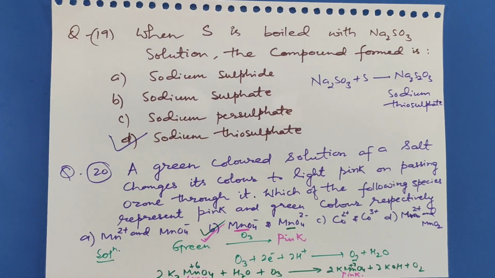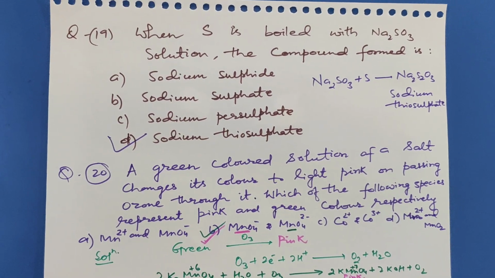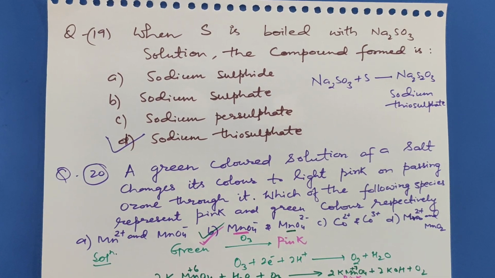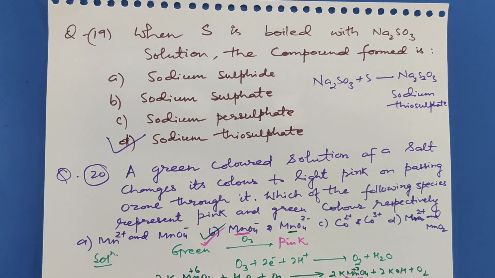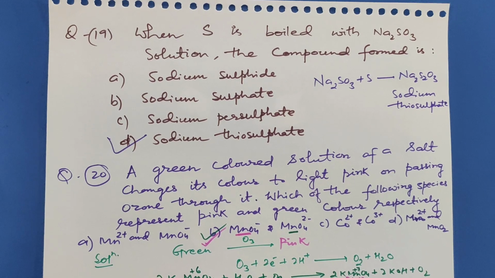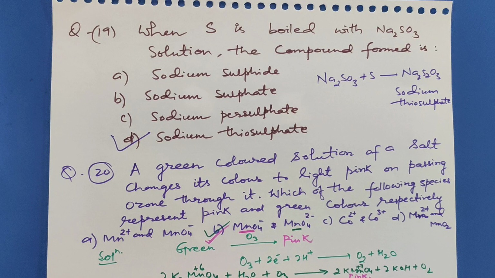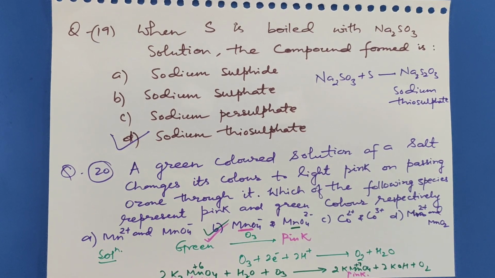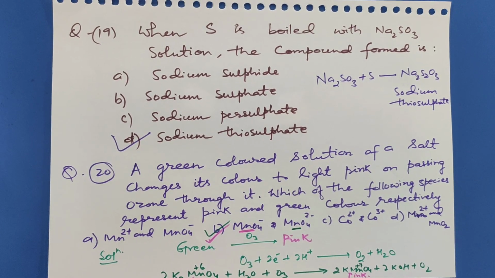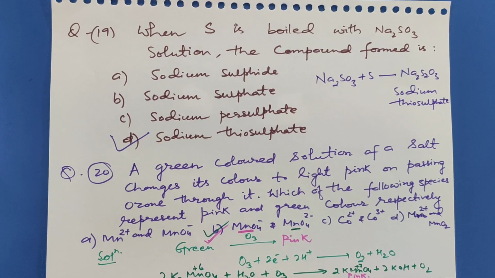Question number 20. A green colored solution of a salt changes its color to light pink on passing ozone through it. Which of the following species represent pink and green color respectively? So the reaction is, when green colored salt is treated with ozone, we get pink.